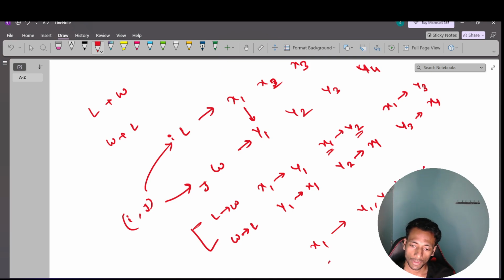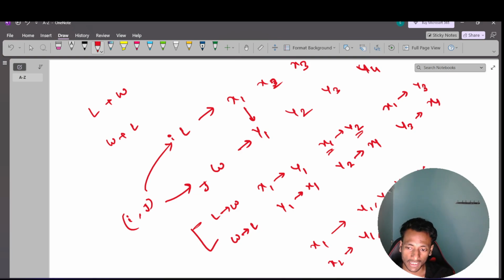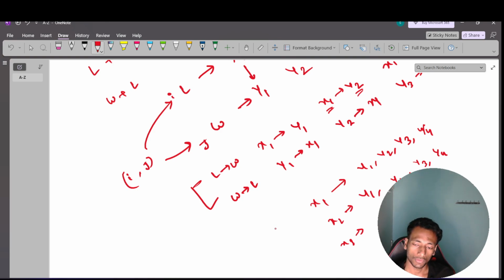Similarly for x2, I will explore y1, y2, y3, y4, because all these combinations are possible. Similarly for x3 also, I will explore y1, y2, y3, y4. Clear? So this is how you get the output and how you implement the brute force approach. So what is the time complexity for this?